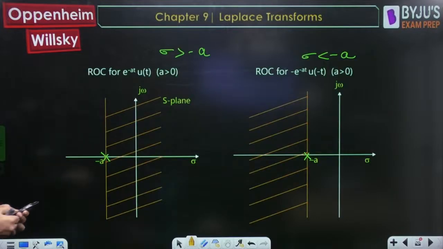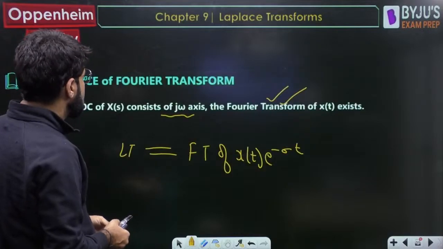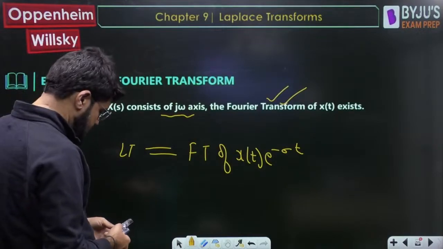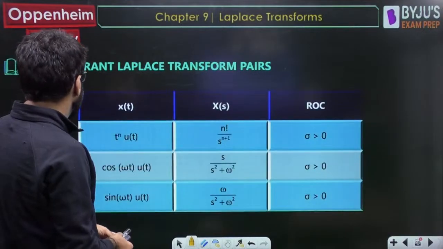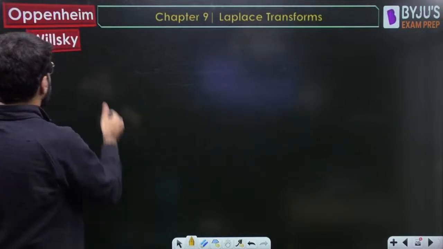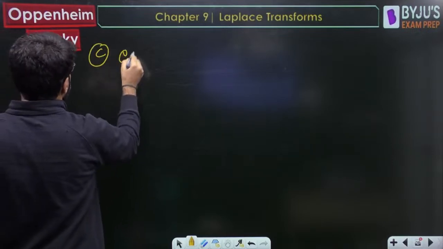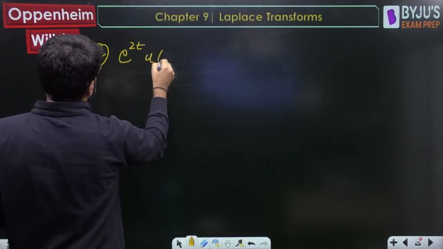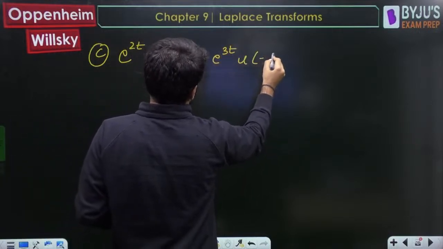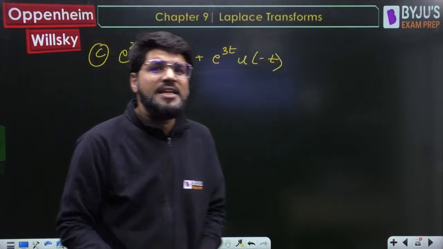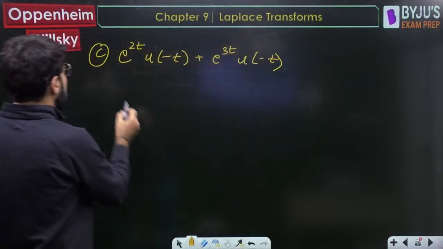Both are left-sided. So the left-sided formula is -1 upon s plus a.